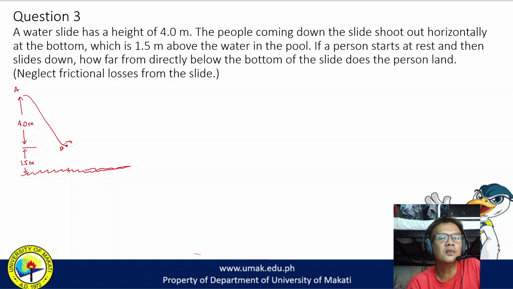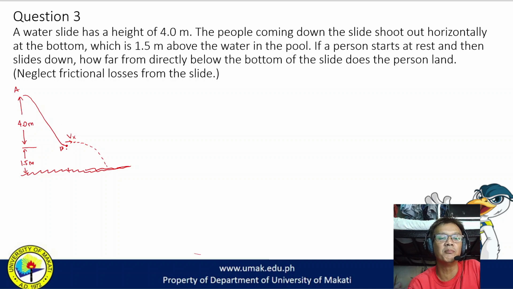So if there is a velocity here, which is velocity along the x, because this is already horizontal, meaning the person sliding will shoot out horizontally, but it will be starting to be affected by gravity, and its path will be like this. Its path will be just like projectile motion.